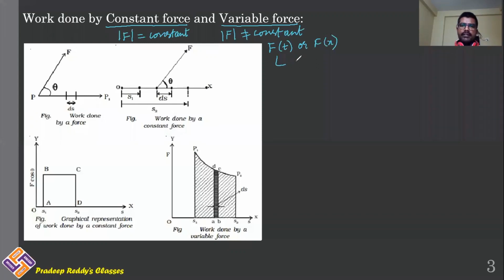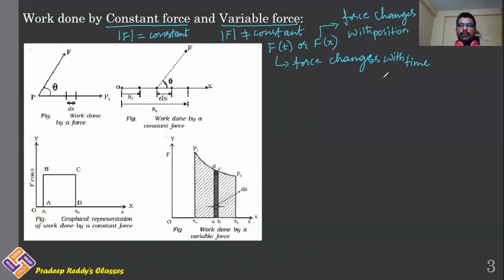F of t states that force changes with time, whereas F of x represents that force changes with position. So when we are dealing with work done, depending on the type of force which is applied on the object, it can be work done by a constant force or work done by a variable force.